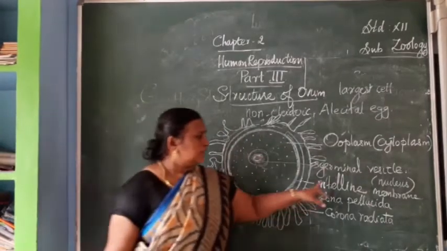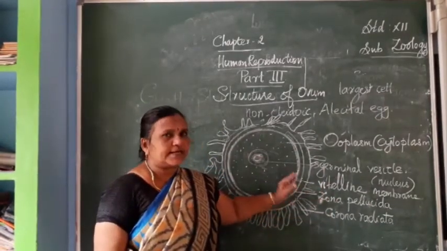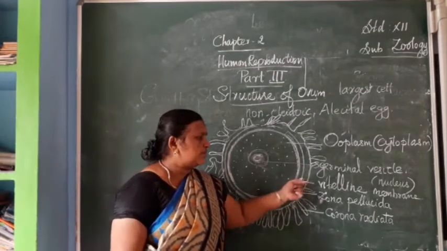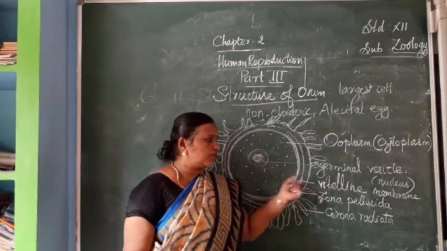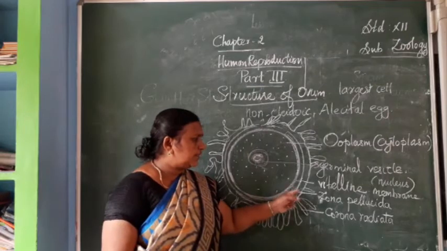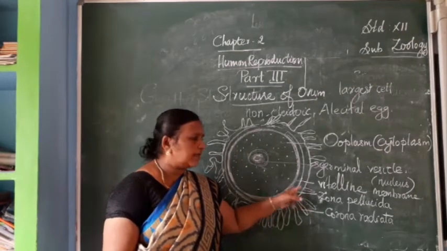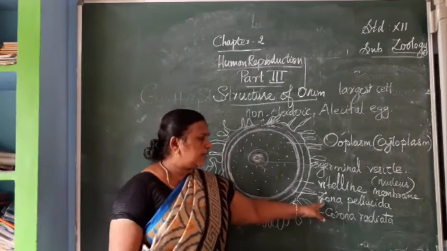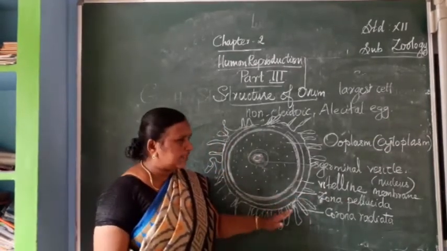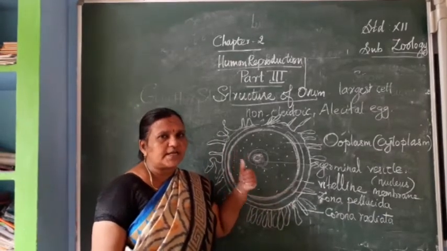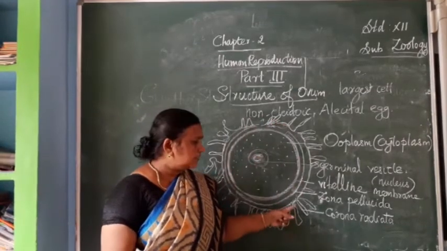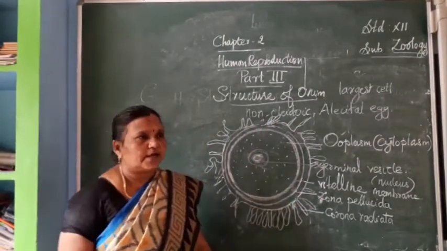Now, three layers are there. Near the ooplasm or cytoplasm of the ovum, the first membrane is the vitelline membrane. In the outer layer we can see the middle layer, the zona pellucida. And the outermost layer is attached with follicle cells. This is called the corona radiata.